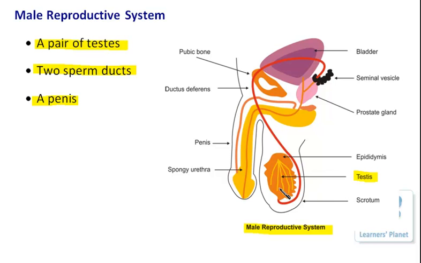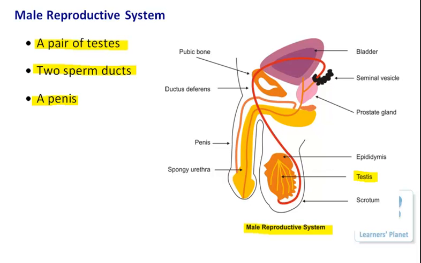And another similar testis is located on the other side of this structure. This structure is a very important part of the male system, and its function is to produce the sperms, and the second important function is to secrete hormones.